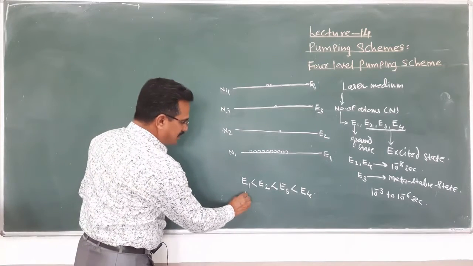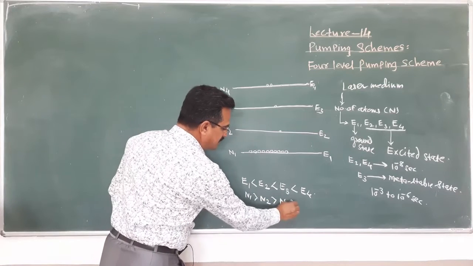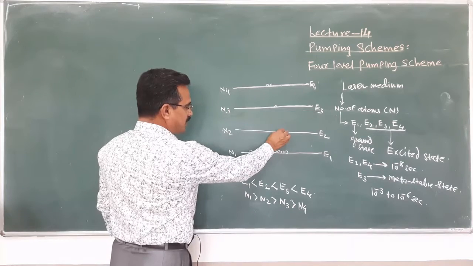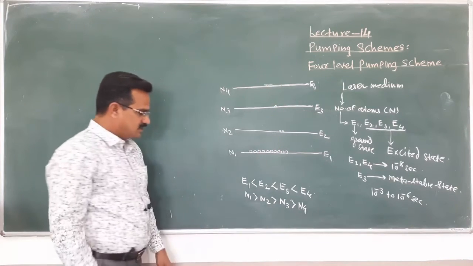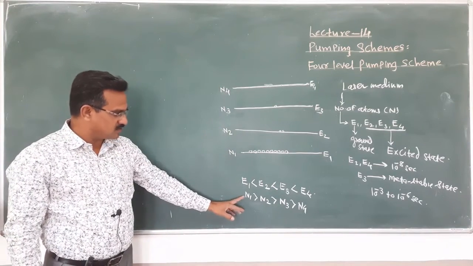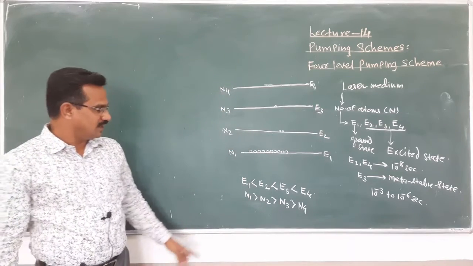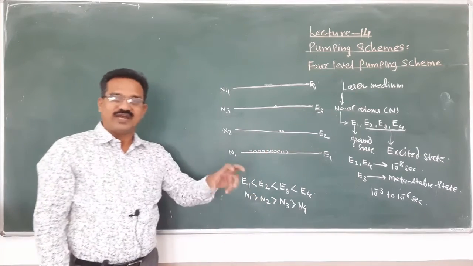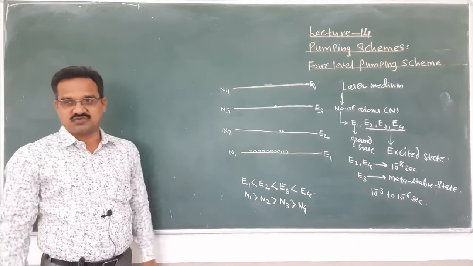N1 is greater than N2 is greater than N3 is greater than N4. Suppose here 2 atoms are present, here 1, and here no atoms are present. Initially the number of atoms present in the ground state is very large as compared to the next, and the energy of E1 is less as compared to the other energy levels. This is the initial situation.